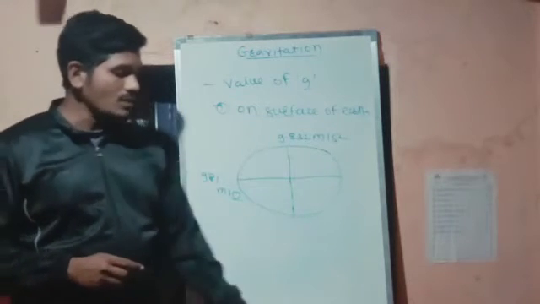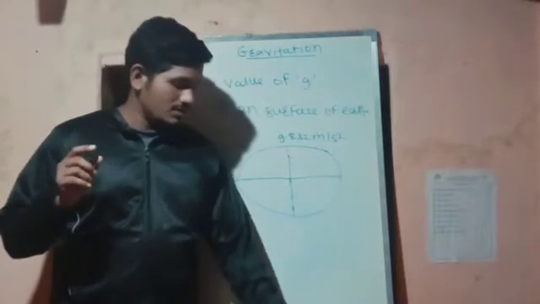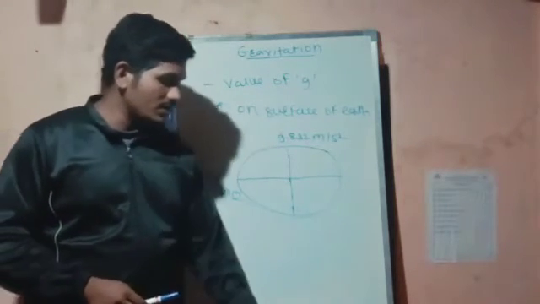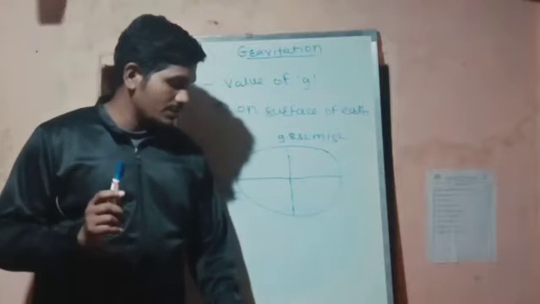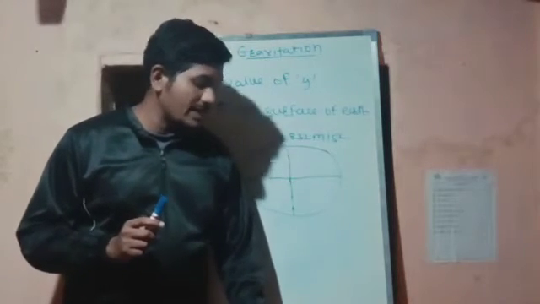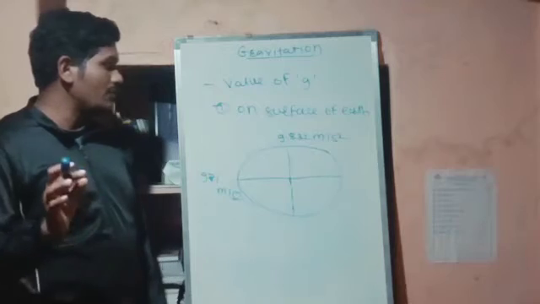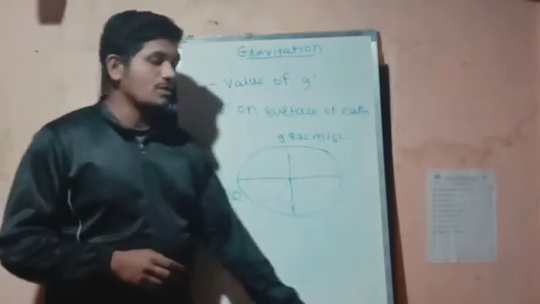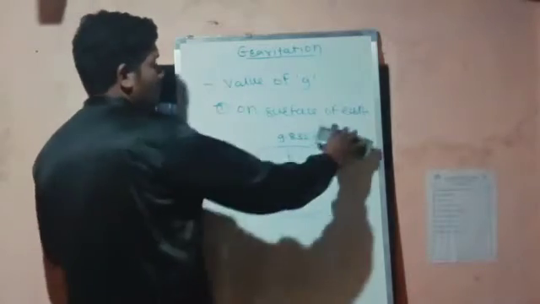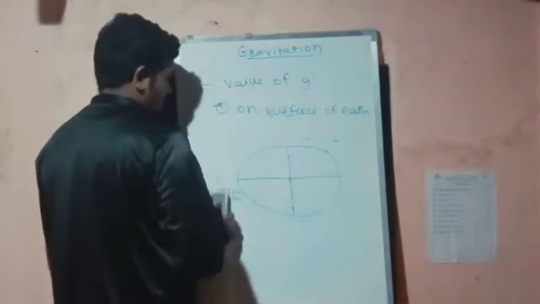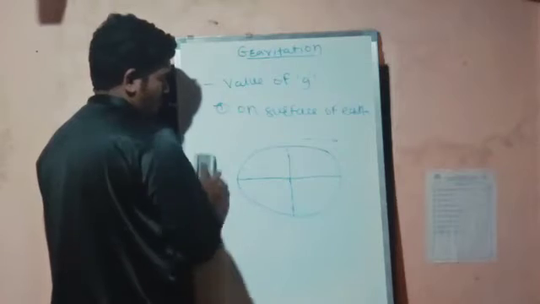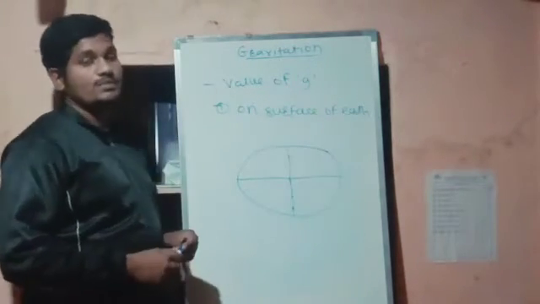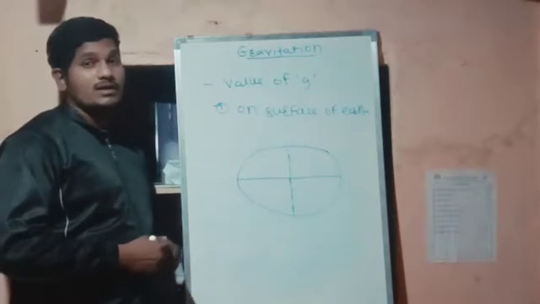Now we will see the second point. First we have seen the value of g on the surface. Now the second will be at some height. Now I will not erase the diagram because we are going to use that one. Now we have to consider how the value of g varies with the distance.